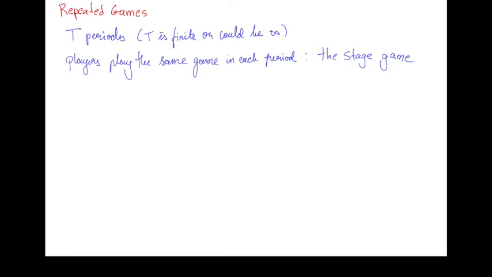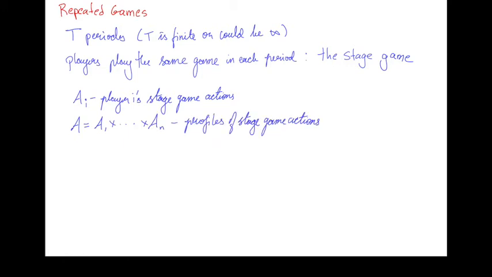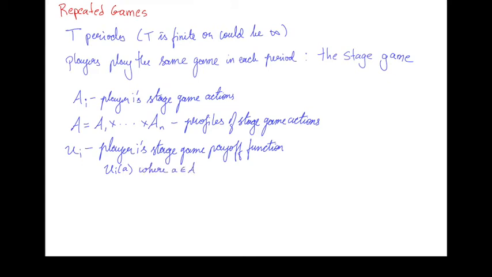For our purposes, we're going to make the stage game just be a very simple simultaneous move game. We're going to represent by A_i the actions available to player i in the stage game. So a profile of stage game actions is in the set capital A, which is just the product of the n different players' stage game actions. There's going to be a utility function that tells us the payoff in the stage game for a player i. So u_i is player i's stage game payoff function. So u_i of a, where a is some profile of actions, is the payoff that player i gets in the stage game when the actions played are a.